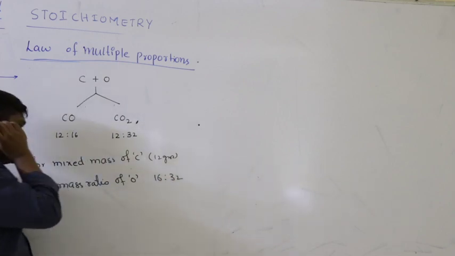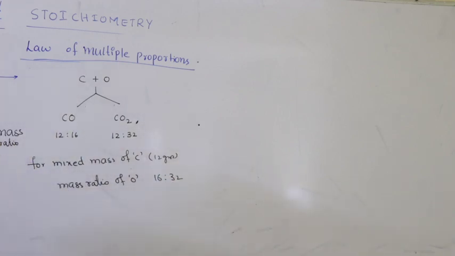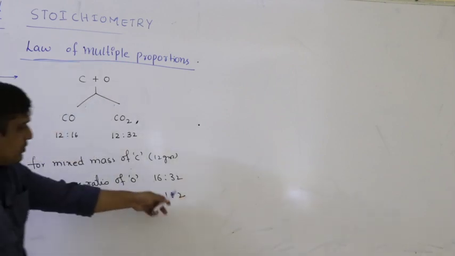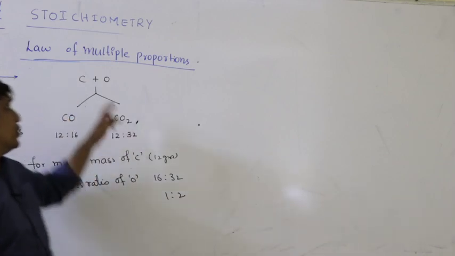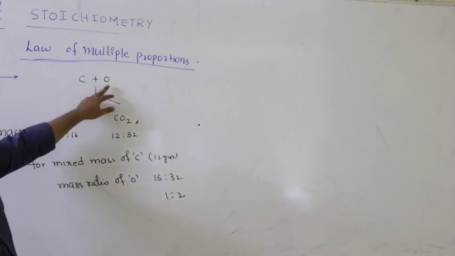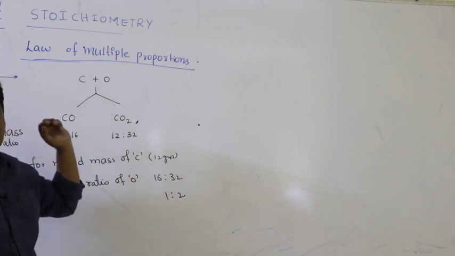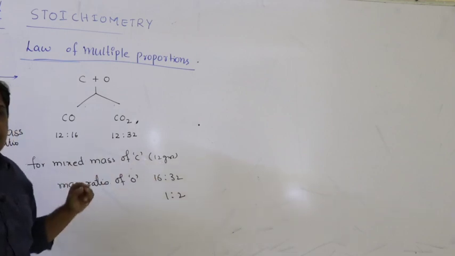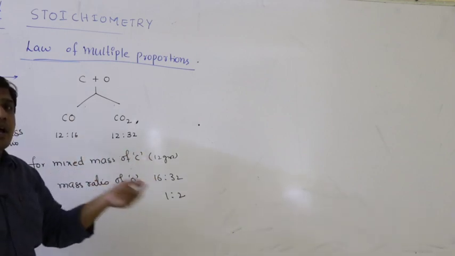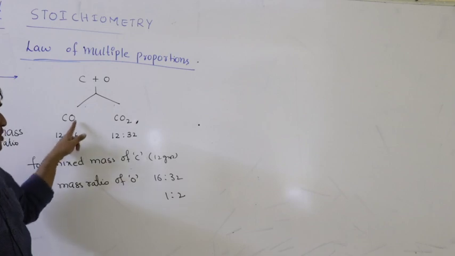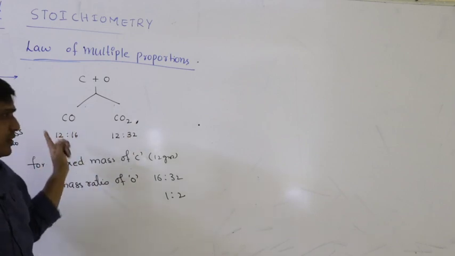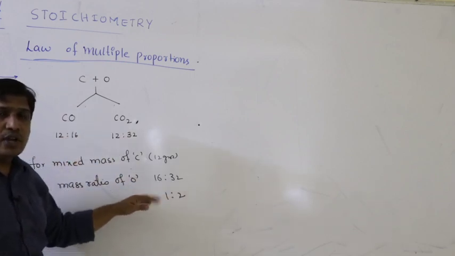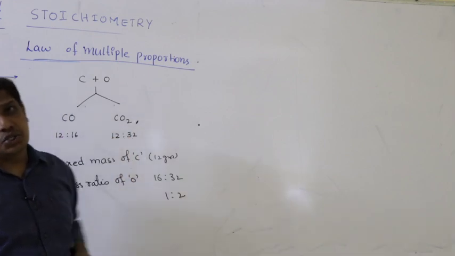The mass ratio of the other element combined can be expressed as a simple ratio. If I simplify it, what will I get? 1:2. So if two elements can combine to form two or more compounds, then for a fixed mass of one element, I am fixing the mass of carbon, the mass ratio of the other element combined, here 16, here 32, that is 16:32, can be expressed as a simple ratio.